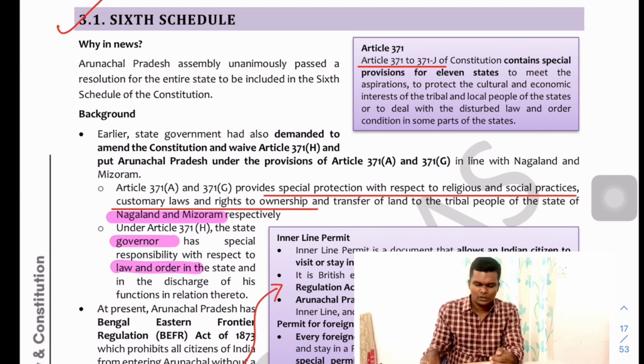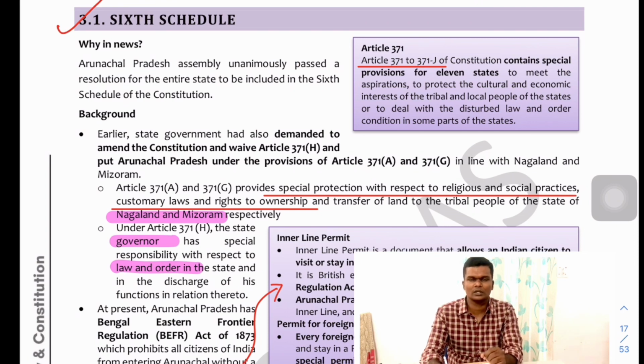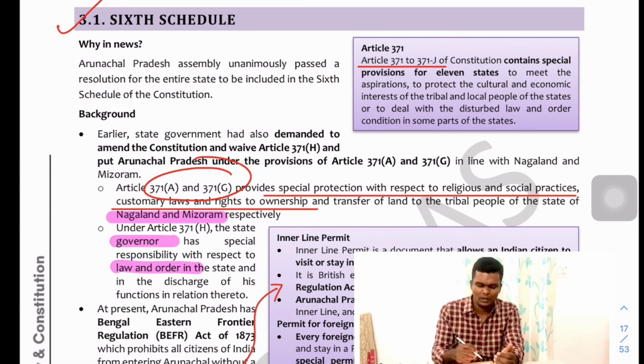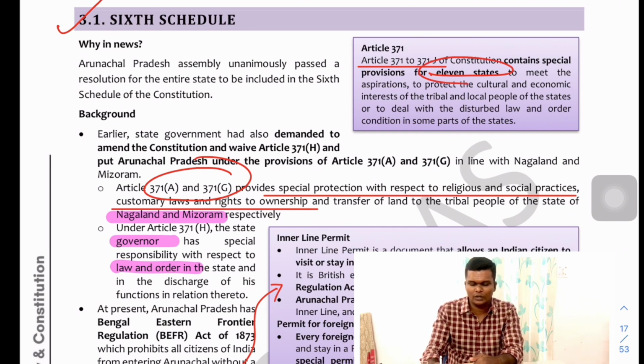We'll come back here. So the center-state relation, the first one, the 6th Schedule. As you will be knowing, there are certain provisions in the constitution which give special protection to certain states for protecting their socio-economic and cultural nature. For example, we have Article 371A and 371G. We have from 371 to 371J.